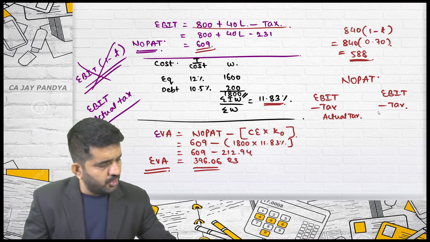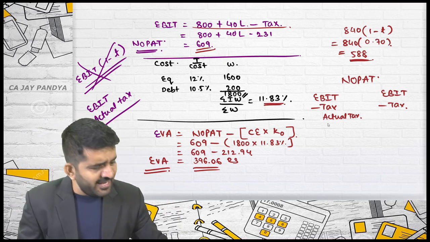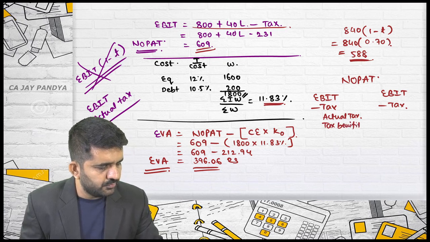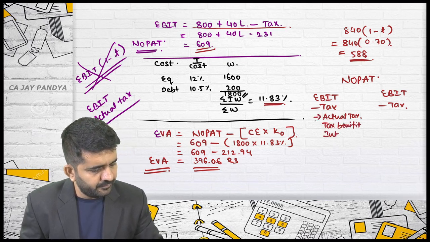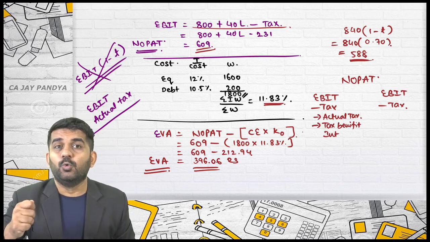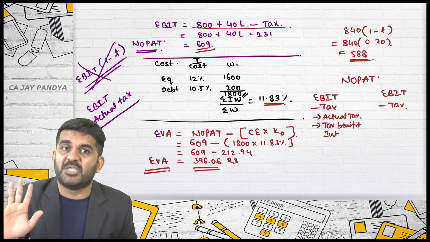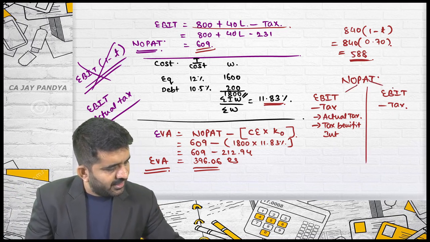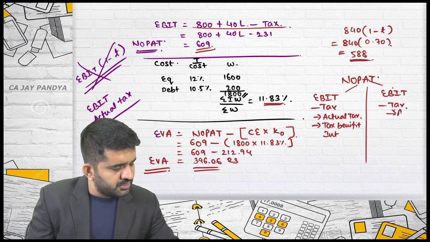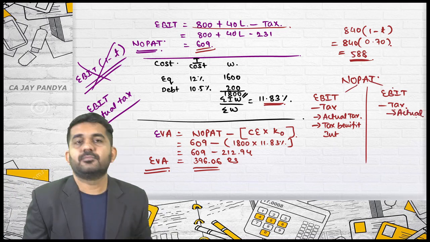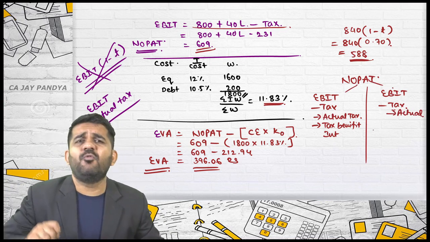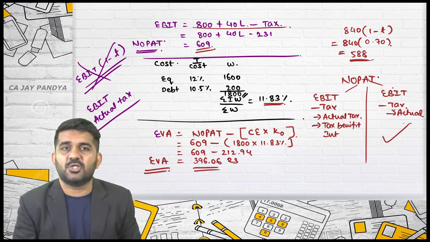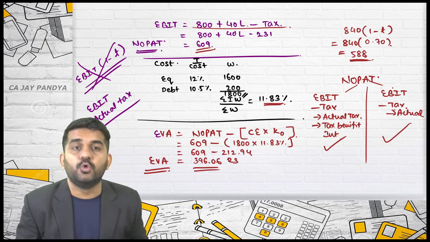You should reduce your actual tax also, and you should reduce your tax benefit on interest also, which we normally do. EBIT into 1 minus t will reduce everything. What is another case is, they say what you should reduce is actual tax. Is it alright? This is very rarely done. Only some of the authors suggest this. Is it alright? Normally, what you should do is this.